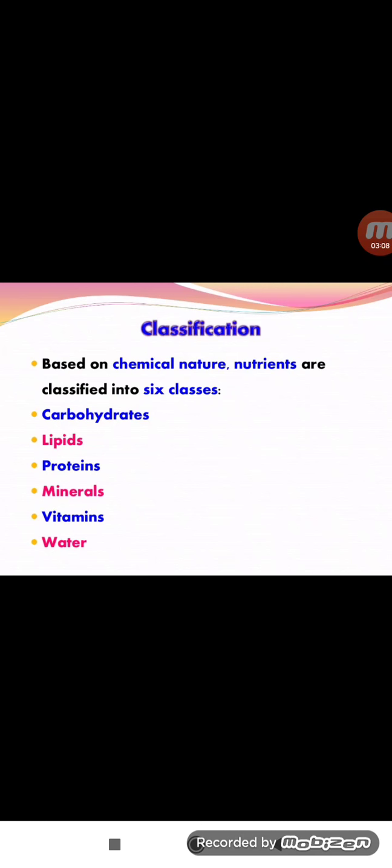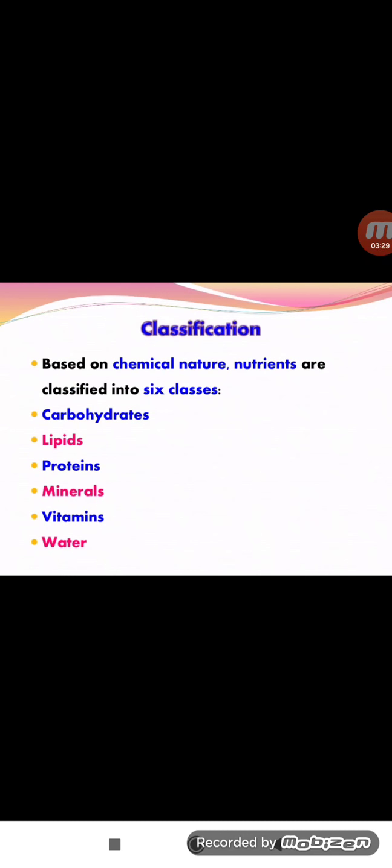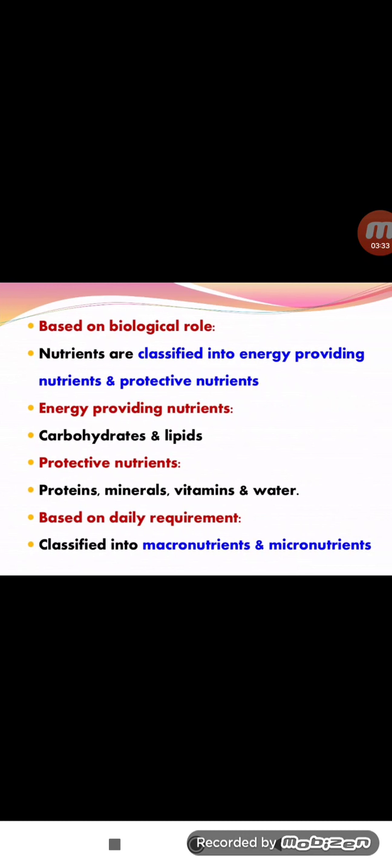We know that, especially based on biological role, nutrients are classified into energy providing nutrients and protective nutrients. Carbohydrates, proteins, lipids are classified into 2 types.